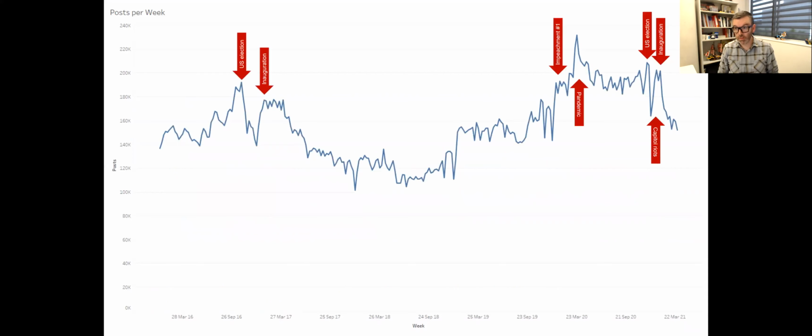The volume of data is fairly immense. We're talking in the range of millions upon millions of posts. We can see here also the effect that certain world events have on the volume of data that we've been collecting from these kinds of known problematic link sharing practices.